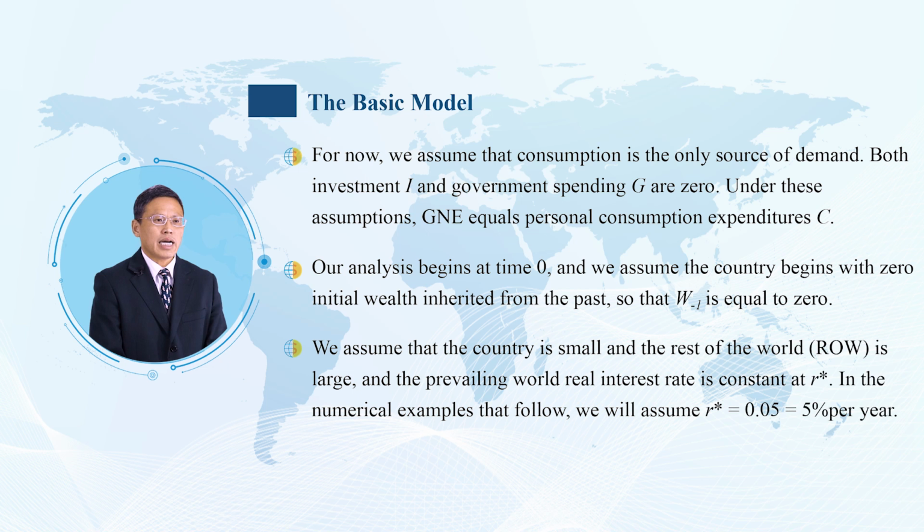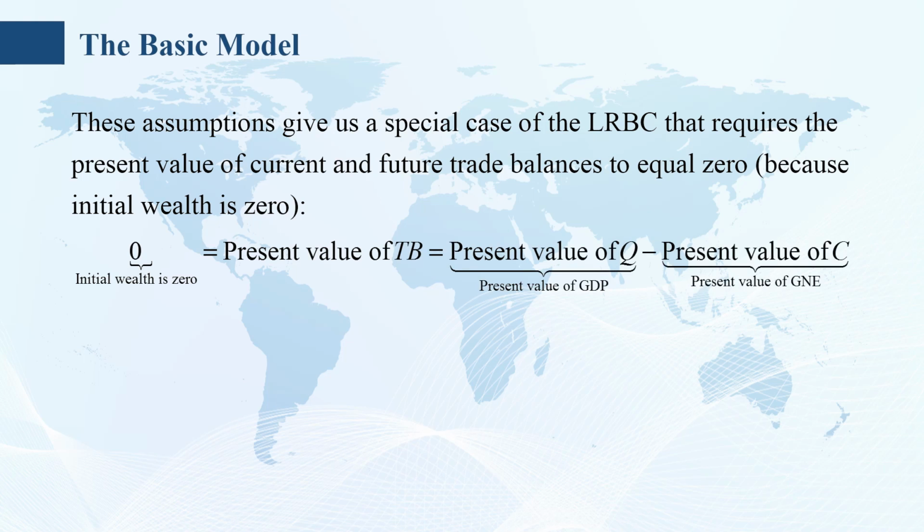We assume that the country is small and the rest of the world, RW, is large, and the prevailing world real interest rate is constant at R star. In the numerical examples that follow, we will assume R star equals 0.05, or 5% per year. This assumption gives us a special case of the LBC that requires the present value of current and future trade balances to equal 0, because initial wealth is 0.